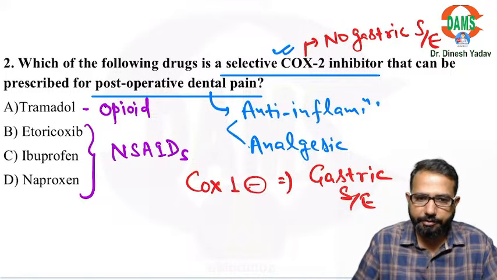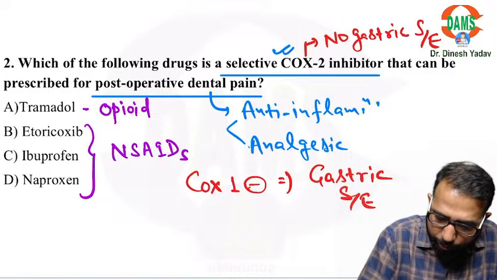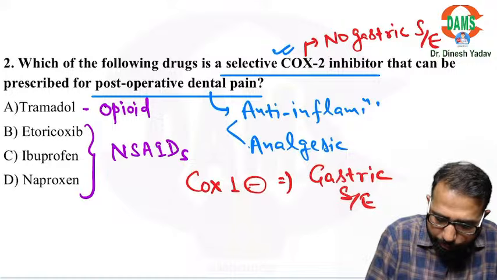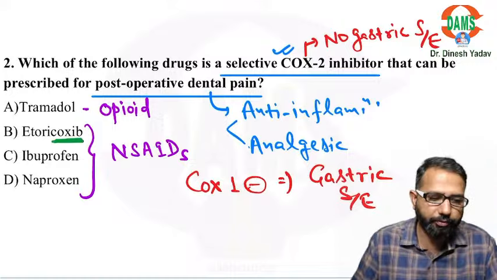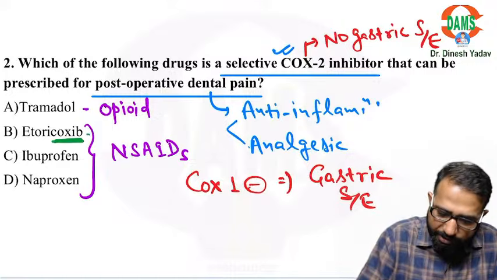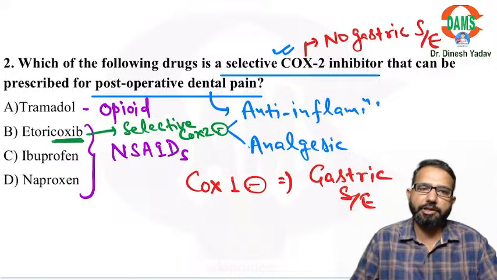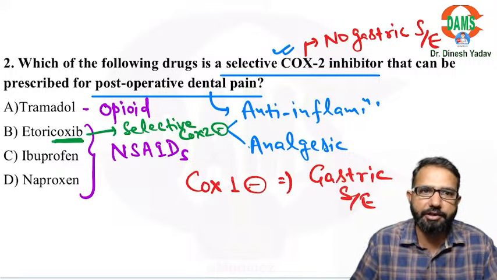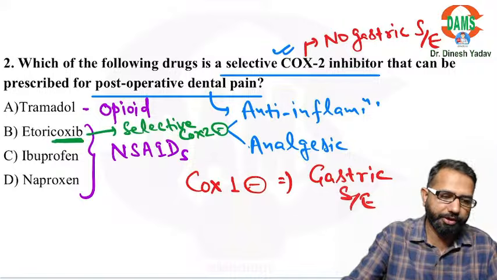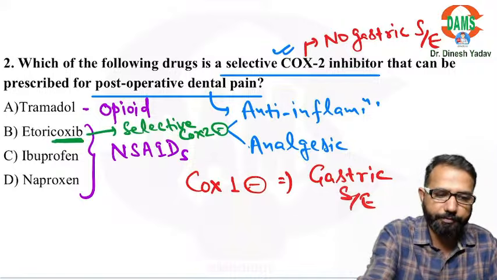And out of these, when the word coxib is there, then these are the selective COX-2 inhibitors, because selective is in the name. Right?